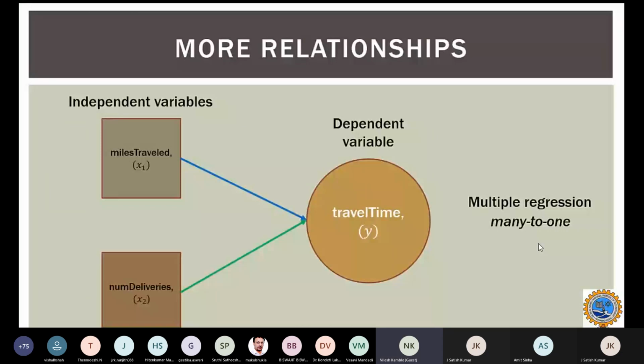No, I mean, then the equation will change. Our objective is ideally we are trying to estimate one dependent variable. The goal is how travel time, in this case, is going to influence. Your objective is ideally one. For one objective, we are trying to make a model. What are the parameters that are going to affect?